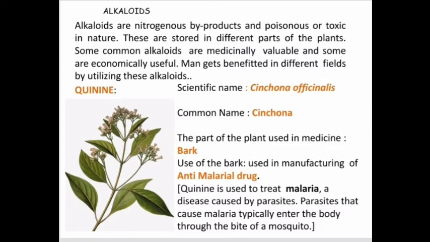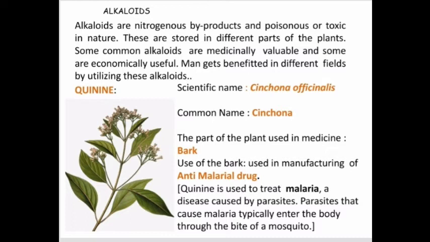Let us know some of the alkaloids one by one. First one, given here, is quinine. For the sake of a clear idea on each alkaloid, some information is given in this video. Quinine is the first alkaloid that we are going to learn about. Its scientific name is Cinchona officinalis. This is as per the binomial nomenclature you have studied in previous classes. The scientific name of quinine's source is Cinchona officinalis.